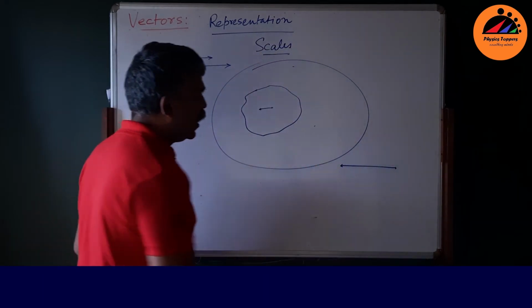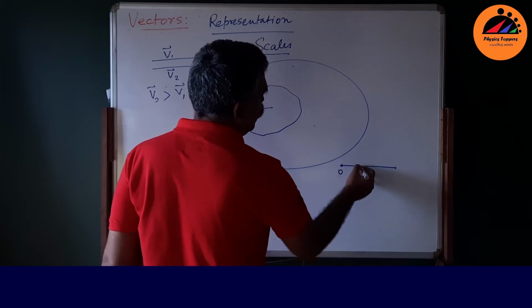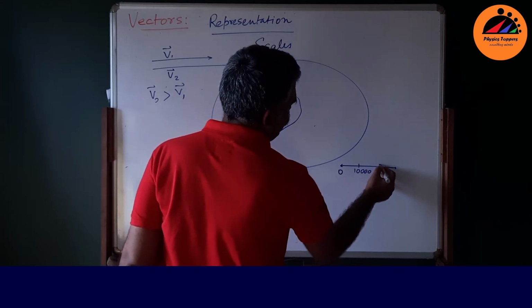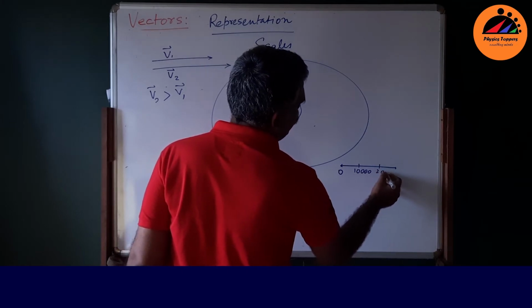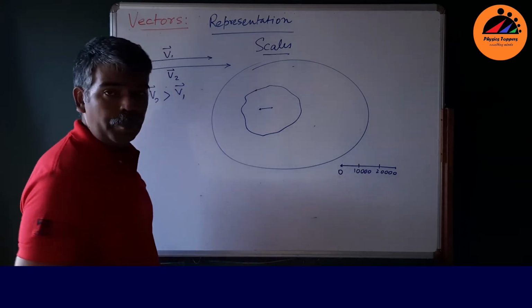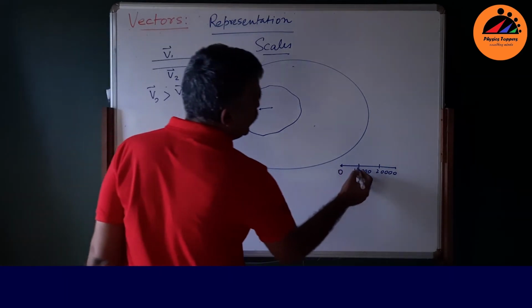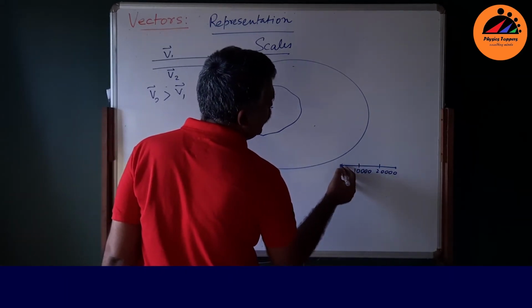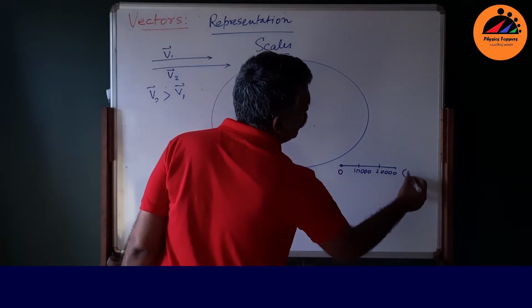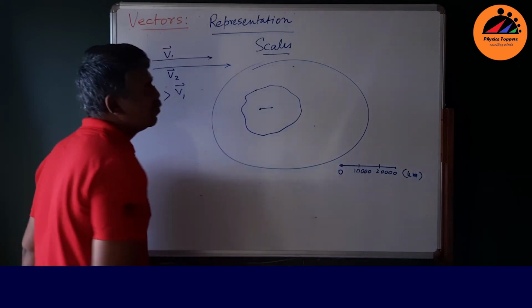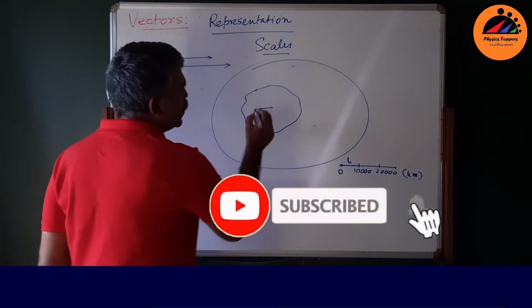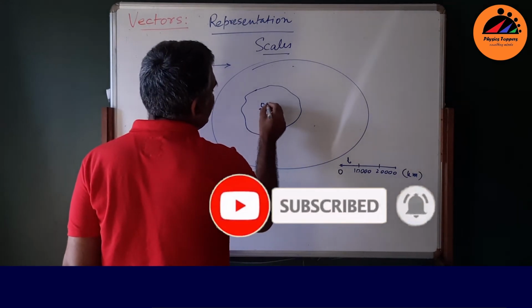Suppose this is 0, this is 10,000, this is 20,000 kilometers. So what do you do? You just measure this length. This length is actually 10,000 kilometers, right? Suppose this length is L. And suppose this is 0.8 L.